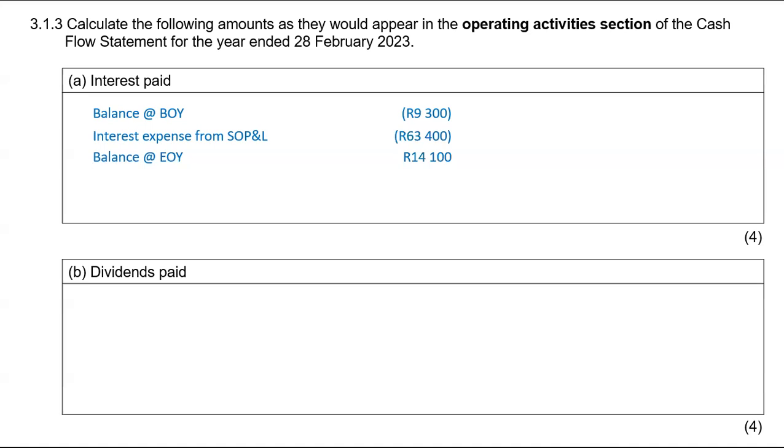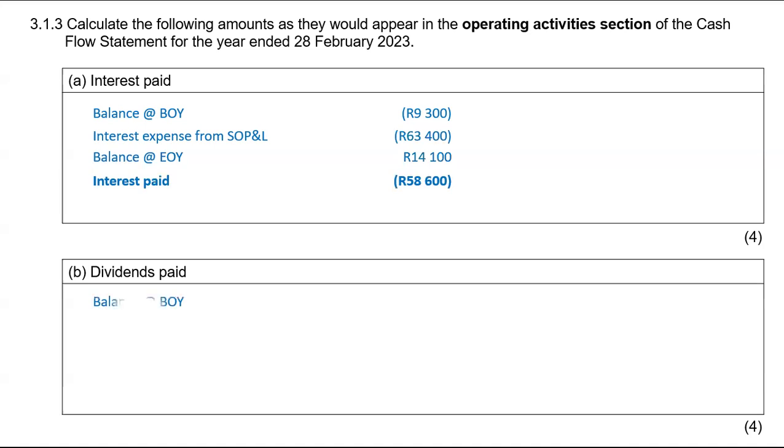So do your workings there. Minus 9,300, minus 63,400, plus 14,100 will give you interest paid, which will be 58,600.